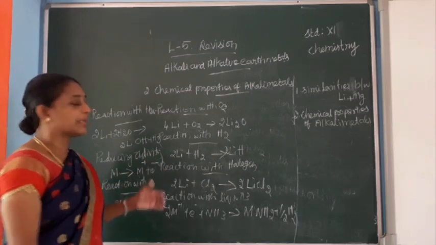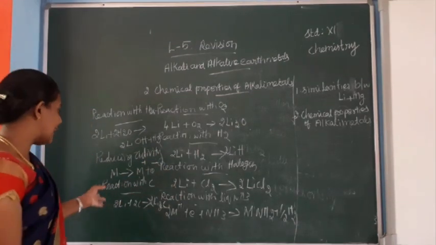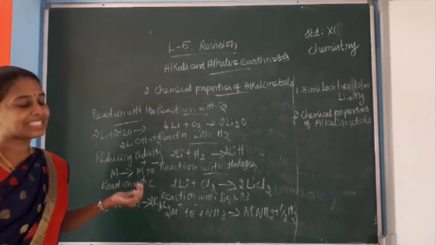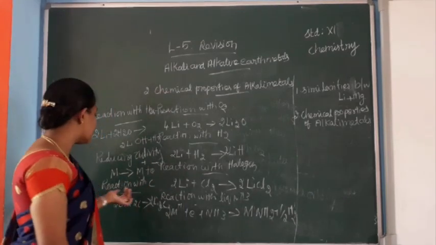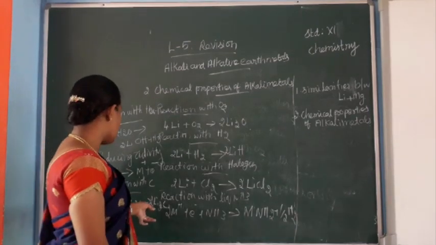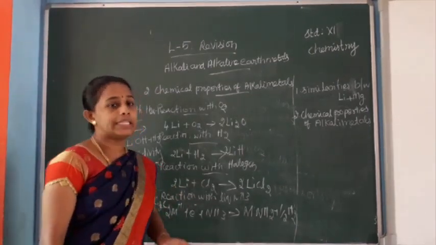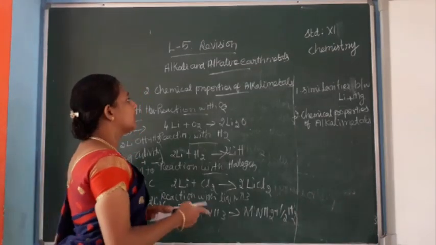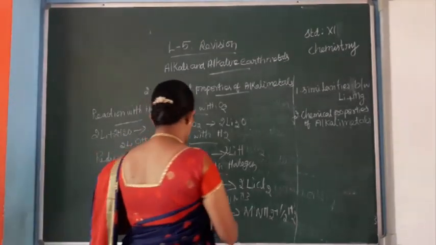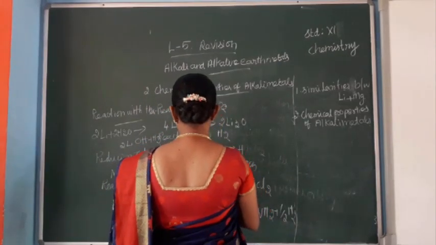Reducing activity. Metals have reducing activity. They can form the ion, so these metals have reducing activity. Reaction with carbon. Lithium reacts with carbon to form lithium carbide. These are the chemical properties of alkali metals.